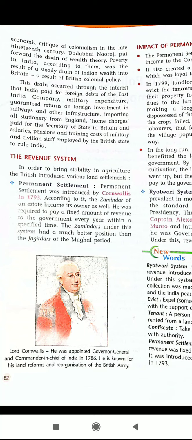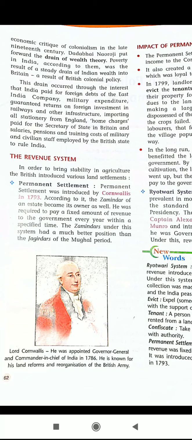So there was a lot of expenditure on military goods, and they were giving a guaranteed return on foreign investment in any kind of infrastructure, and payment of all kinds of salaries, pensions and the training cost of the military and civilian staff. Okay, so this is the drain of wealth.